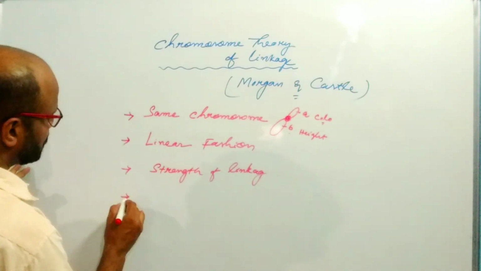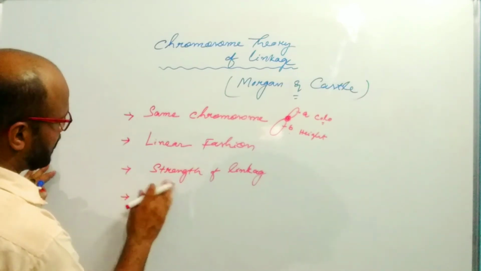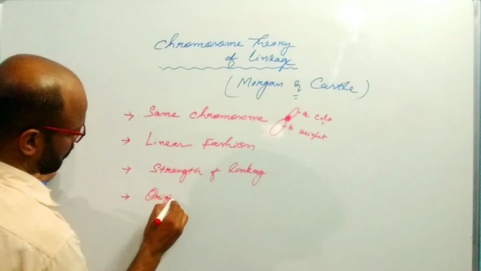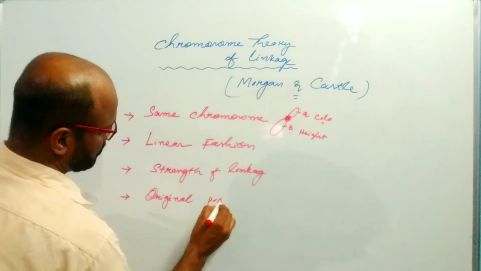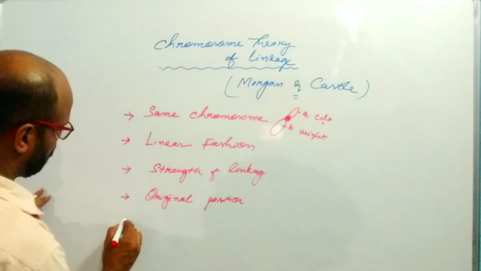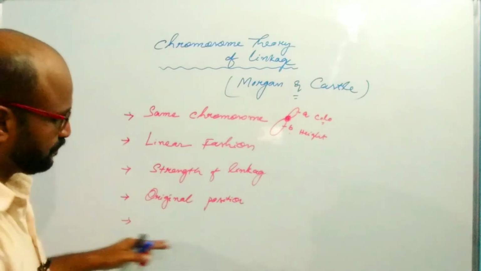And the linked genes tend to remain in their original position. The linked genes always tend to remain in original position at the time of inheritance.